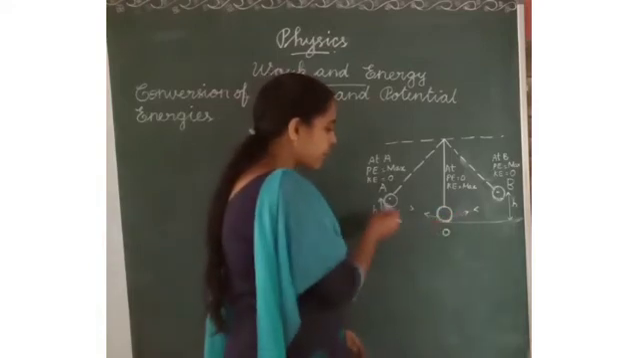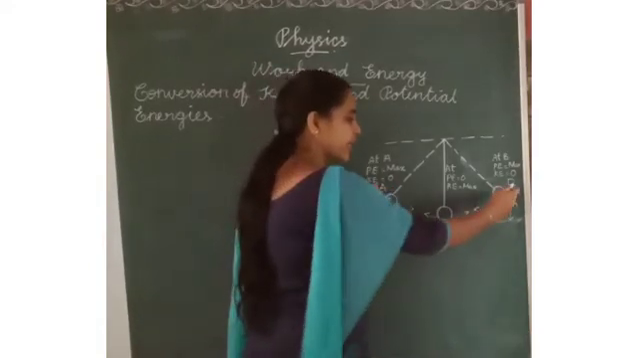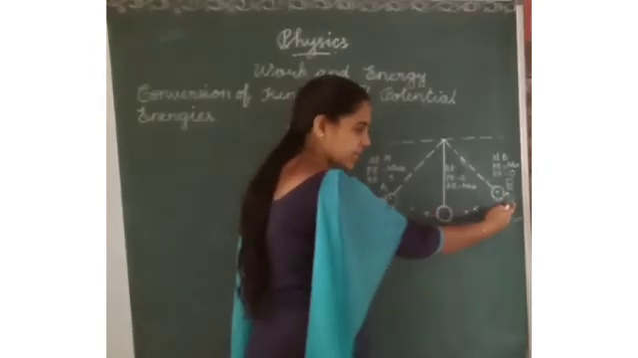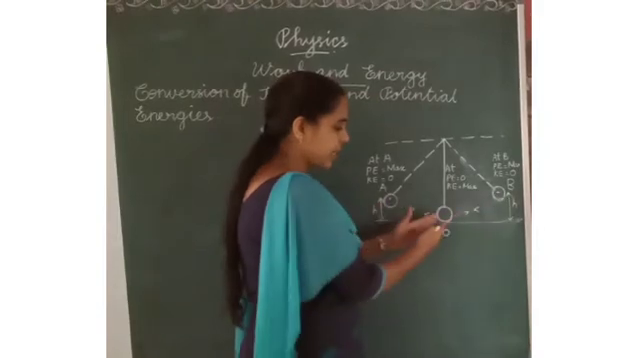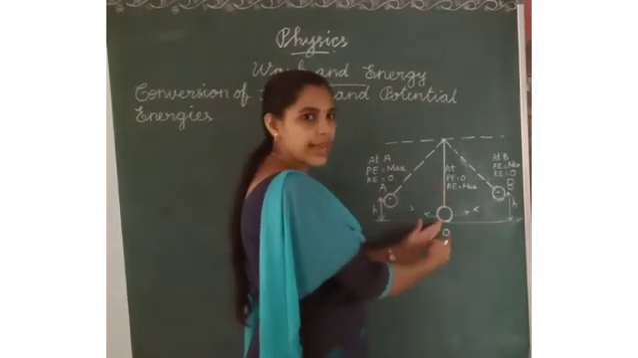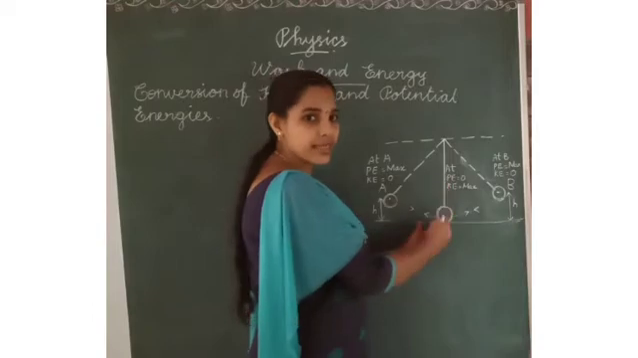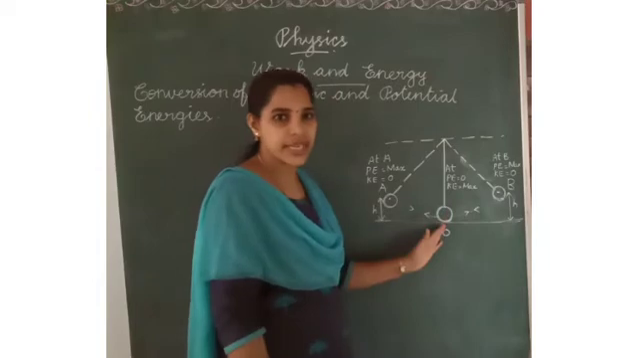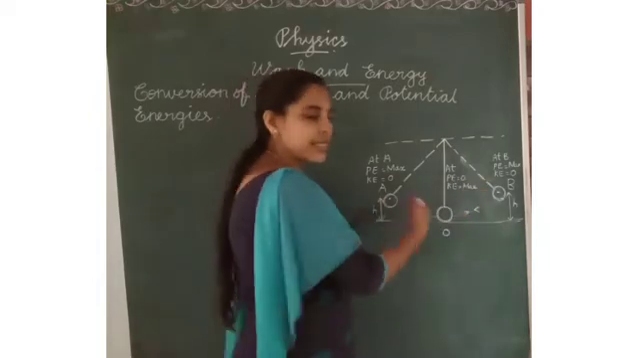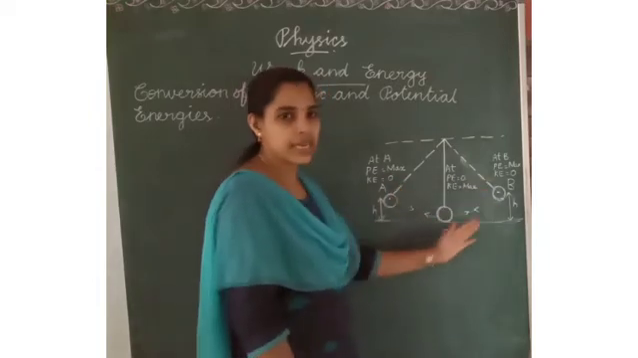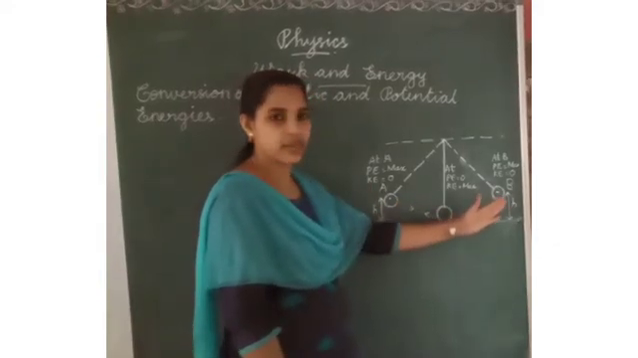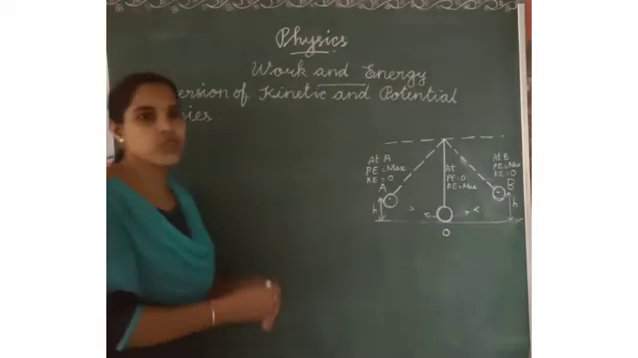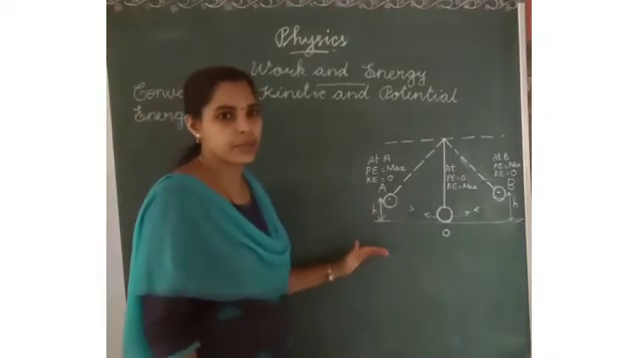Again the bob will move here and there. On both sides it has maximum gravitational potential energy with height. But in this position, without height, it takes maximum velocity and also maximum kinetic energy. Again the kinetic energy and potential energy change from here to there. So the kinetic energy and potential energy are converting to each other. This is one example.